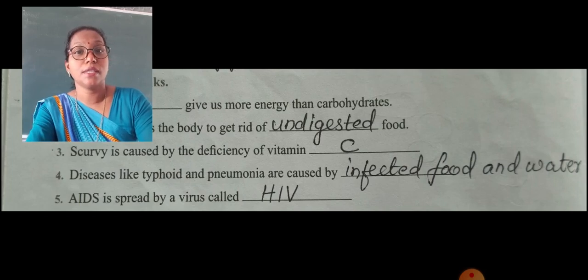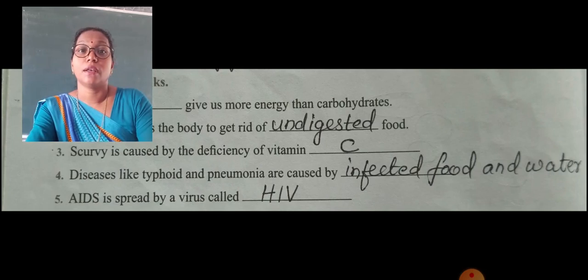Scurvy is the disease in which there is blood coming from the gums and teeth, there is bad breath, and cavities are formed on the teeth. This is caused due to the deficiency of vitamin C.